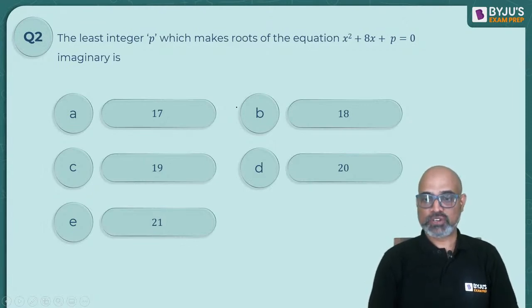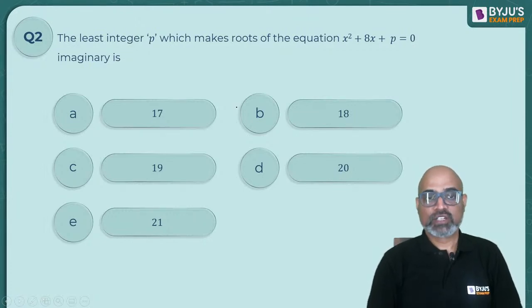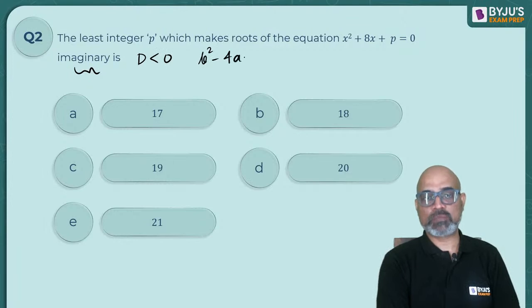I'm getting options as alpha and delta, 17 and 20. These are the two options I am seeing. Okay, so imaginary roots happens to be when discriminant is less than 0. And what is discriminant? Discriminant is given as b square minus 4ac is less than 0, right?